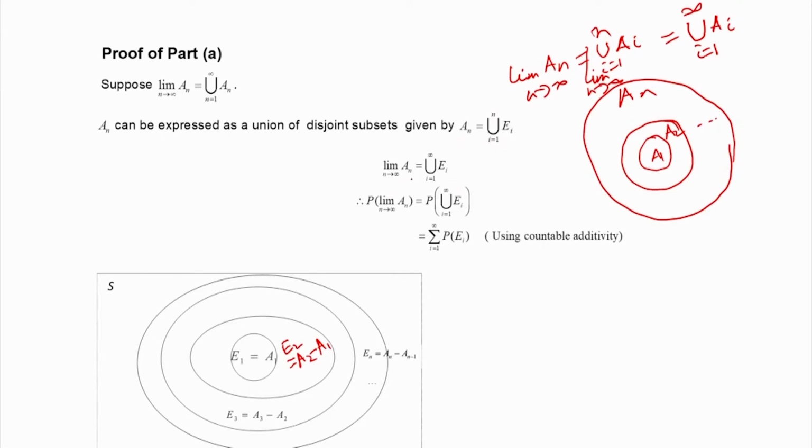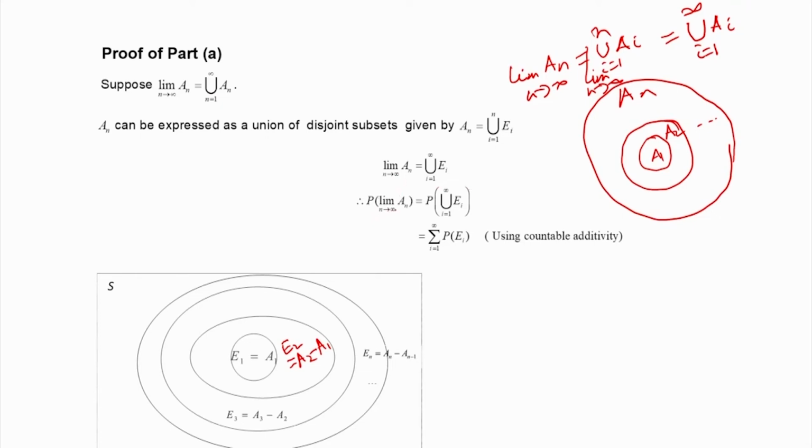Therefore, the limit of A n as n tends to infinity is equal to the union of E i going from 1 to infinity. Because we are considering a sigma algebra, these limits and countable unions will exist. Now, we have to find the probability of these limiting events.